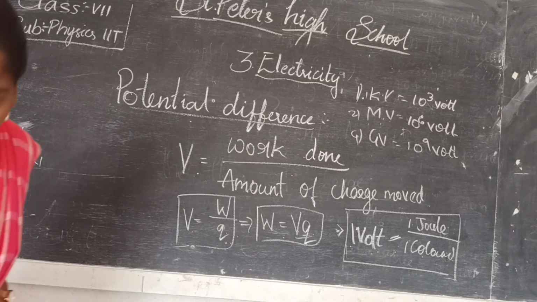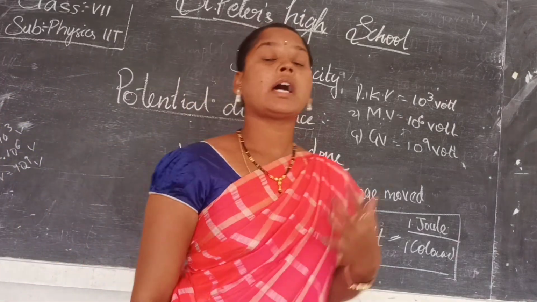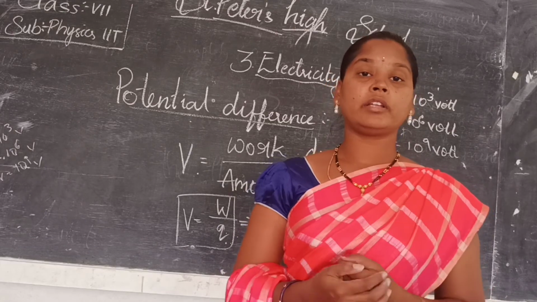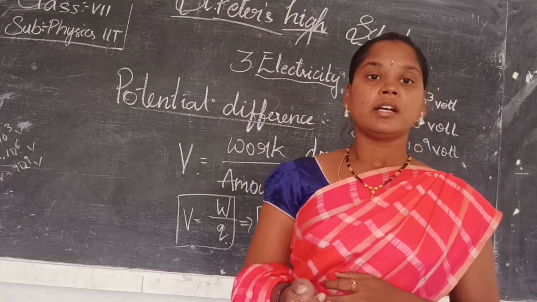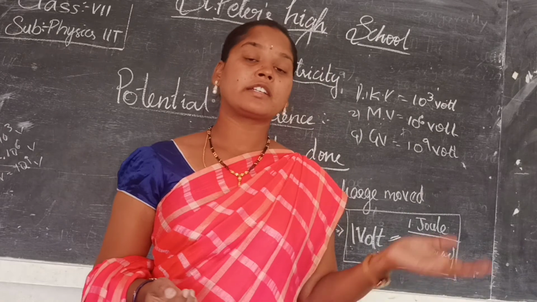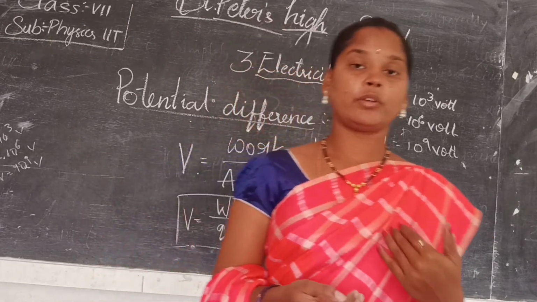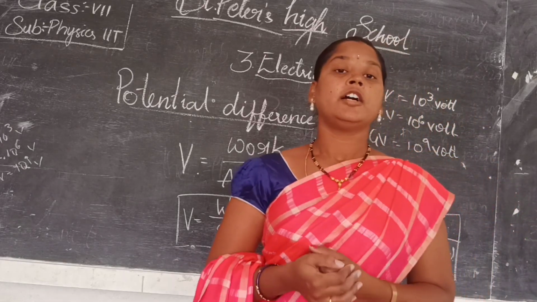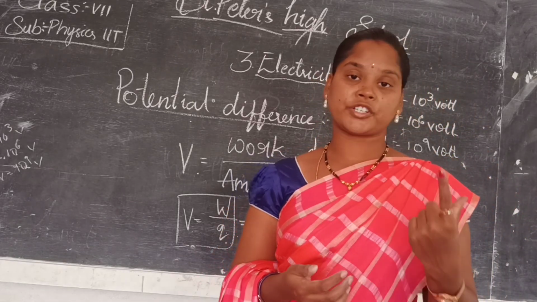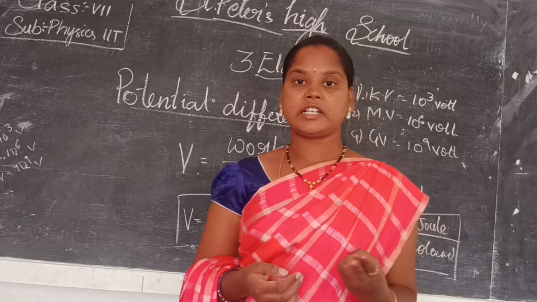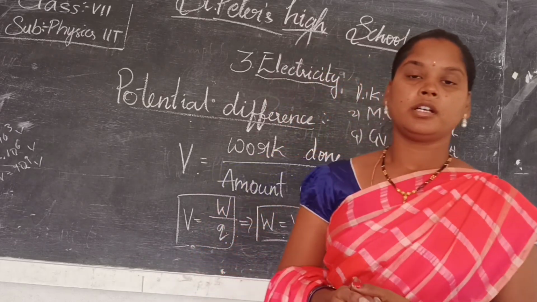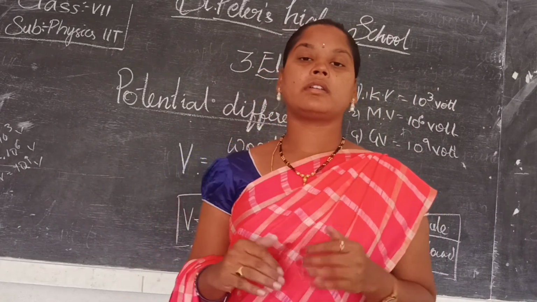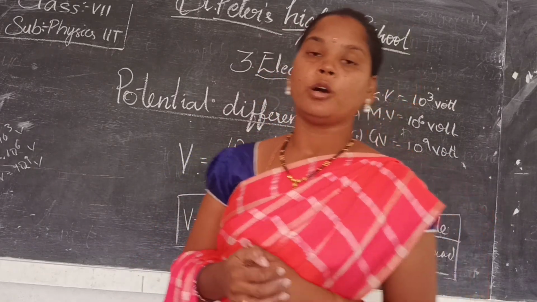And next, there are 3 methods of charging a body. How to make the charge of a body flow? We have discussed already that charge can be moved from one place to another place. It can flow into any body. So, in 3 ways we can charge the body. First is by friction, next is by conduction, and next is by induction. So these are the 3 ways we can charge the body. And in the next class we will learn more about all these things.